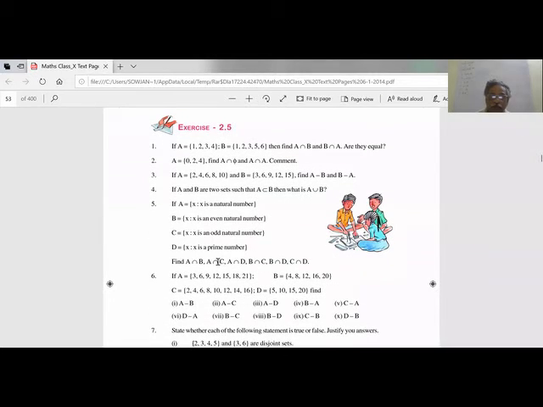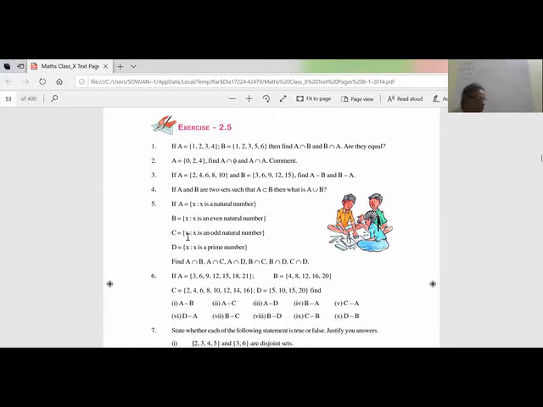Now, see, X is a prime number. Now let us understand C intersection D. C is the odd natural numbers. D is the prime numbers. Now what is a prime number? It starts from 2, 3, like that it goes. And this is the odd natural numbers, so it starts from 1, 3, 5. What is common in this? Common is all prime numbers, but 2 is not common. 2 is not here. 2 is in this. So all odd prime numbers will form C intersection D.